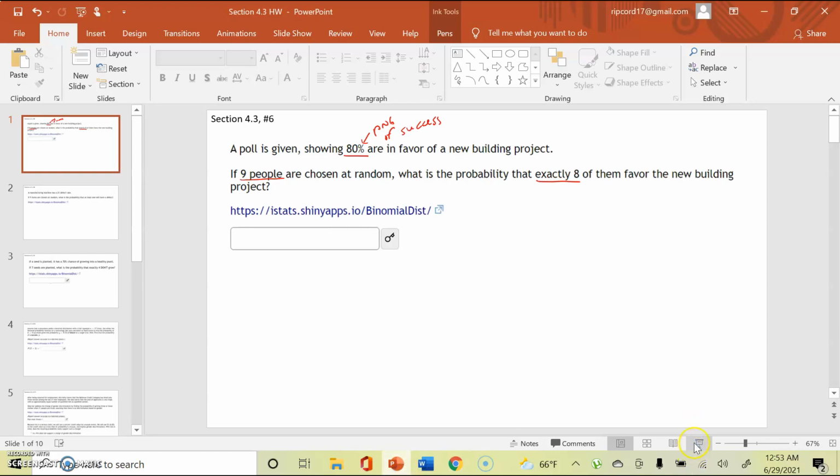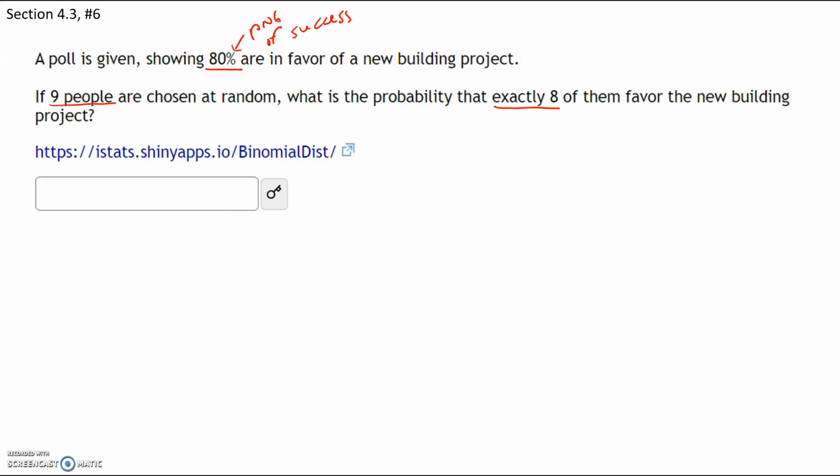Now we have to put in our variables. So let's take a look at our variables. The probability of success is 80%. So the probability is going to be 0.80. N is the number of selections, so we have 9 people that are selected, so n equals 9. And we want to know that out of the 9 people, what is the probability that exactly 8 of them favor the new building?